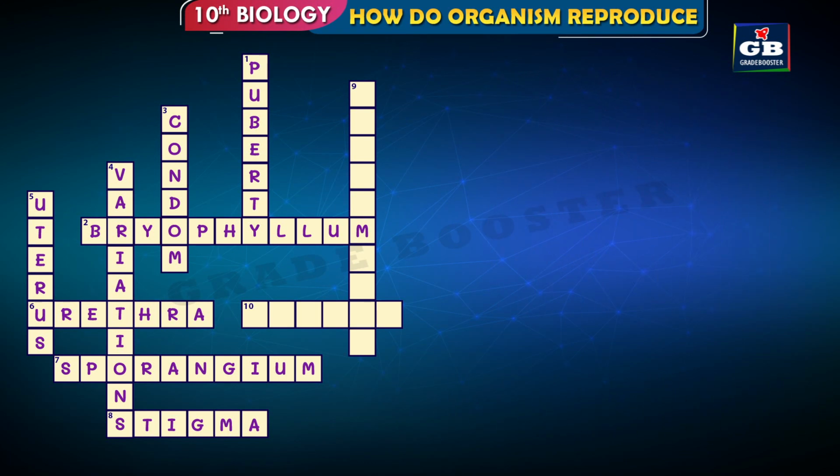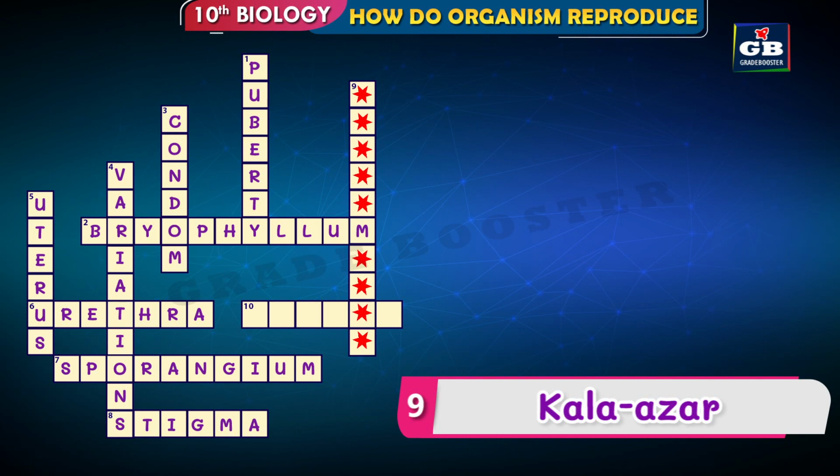Let's see the next one. 9 down. Here we have only one hint, Kala Azar. So I'll give one more hint. This Kala Azar is a disease. Try to find the answer.